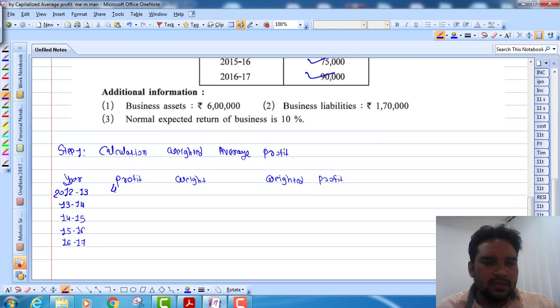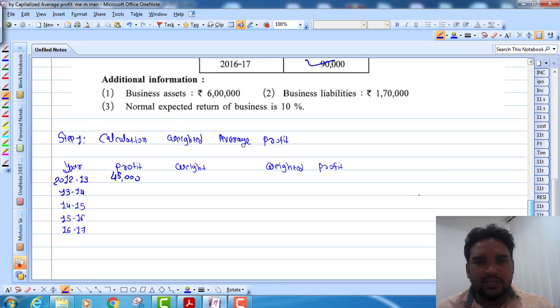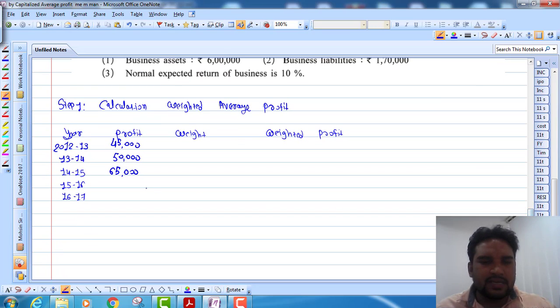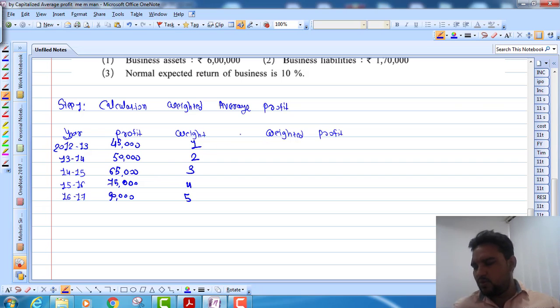45,000, then 50,000, then 65,000, right? Then 75,000 and 90,000, right? Now we will take weight as 1, 2, 3, 4 and 5. Now use the calculator for the calculations.